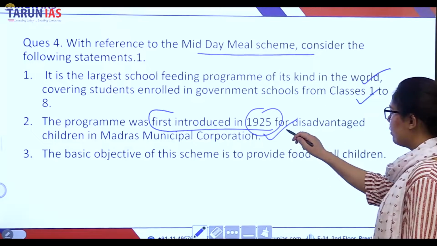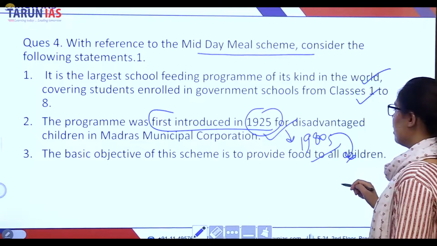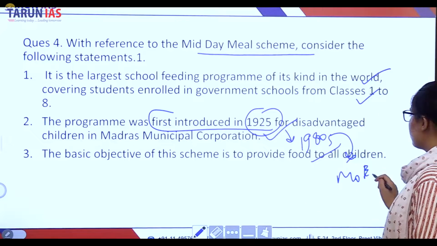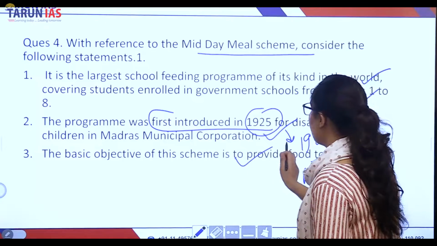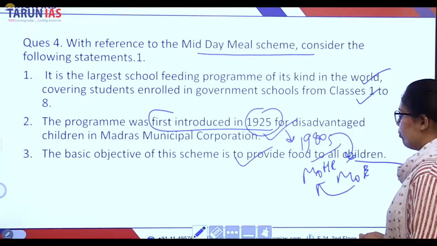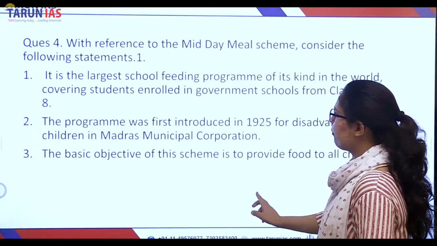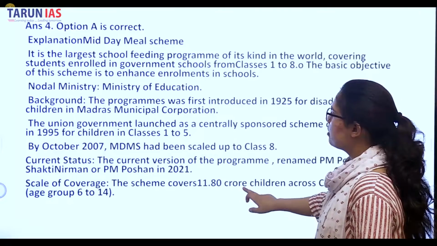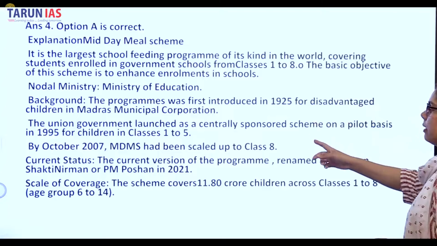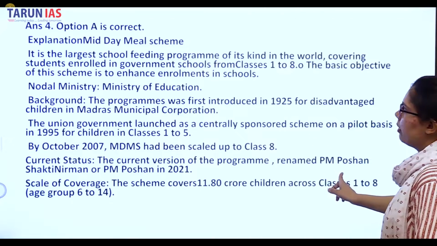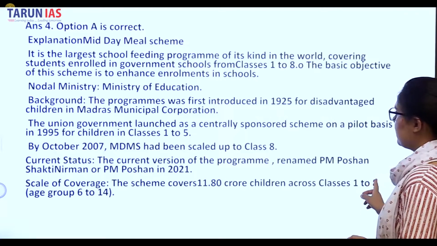This is also correct. However, the program was reintroduced in the 1980s, and since then it has continued under the Ministry of Education. Earlier, the ministry was known as the Ministry of Human Resources, and the basic objective of this scheme was to provide food to all. Right. So all the statements are correct. Here the explanation is given, so you can read the explanation here.